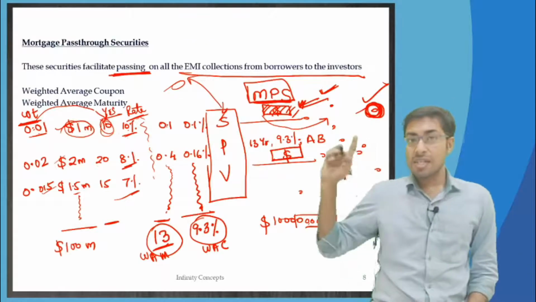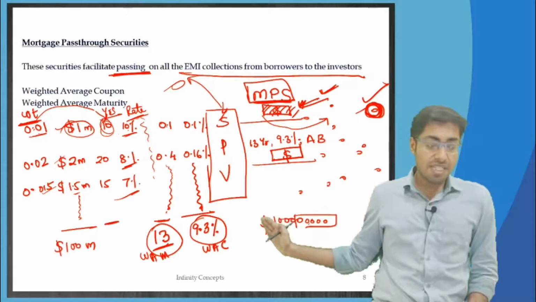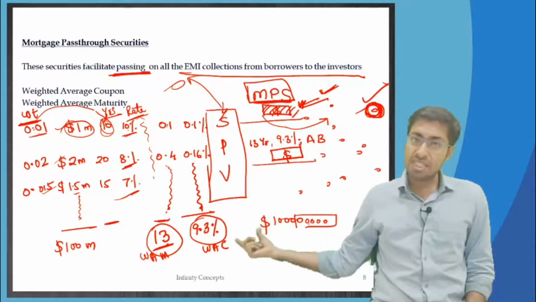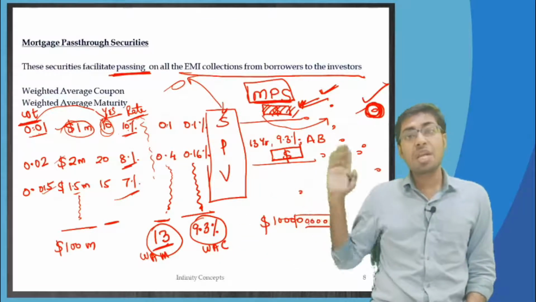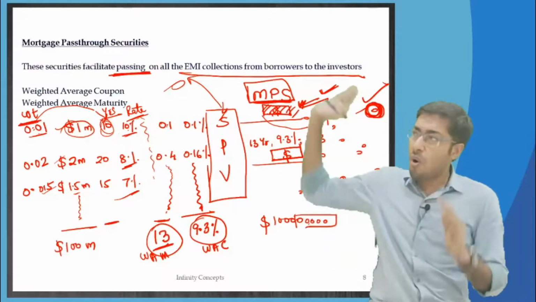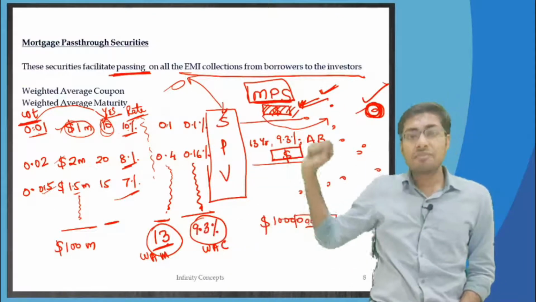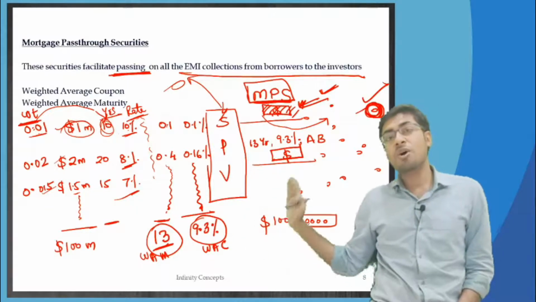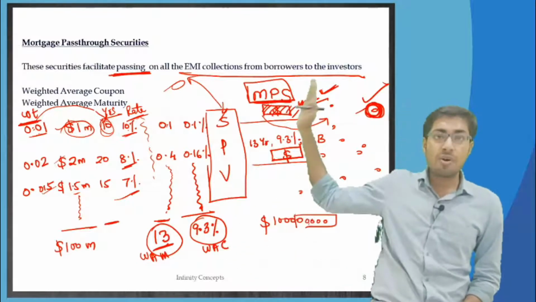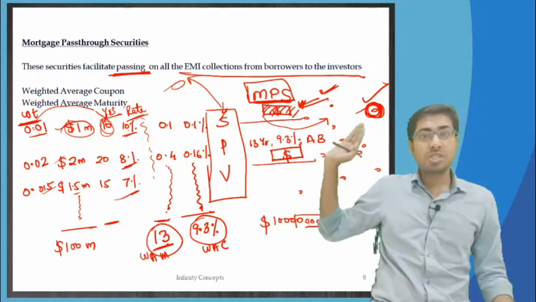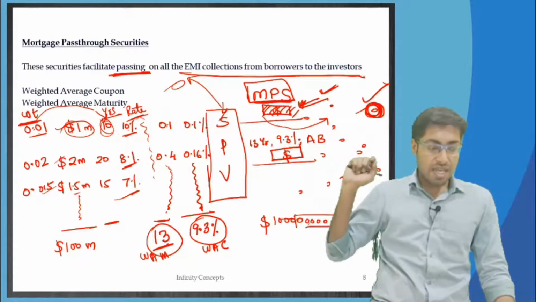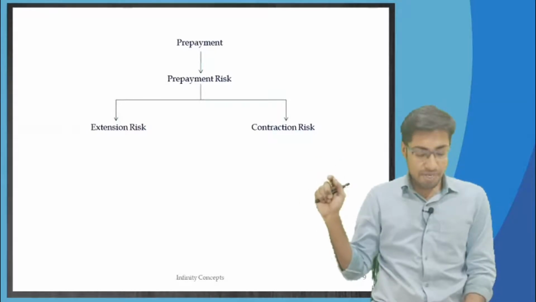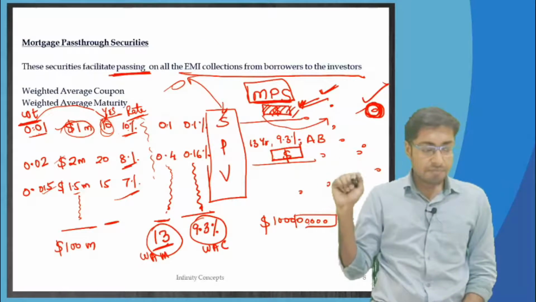Understand this particular example very well. We have seen that on a total basis, the weighted average maturity comes to 13 years and the weighted average coupon comes to 9.3%. It is the weighted average of all these home loan borrowers. The weighted average comes to 13 years of maturity, 9.3% of weighted average coupon, which is what we are going to give to the mortgage pass through securities and technically to the investors. Now, what we are going to look over here, just see what is prepayment and therefore what is prepayment risk. Let me come back over here only.